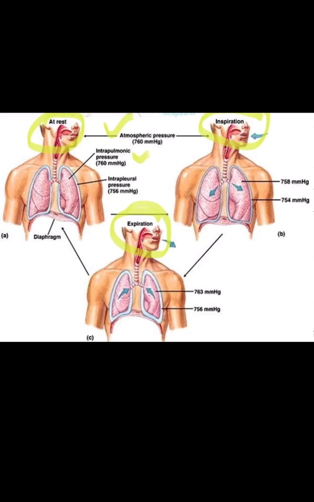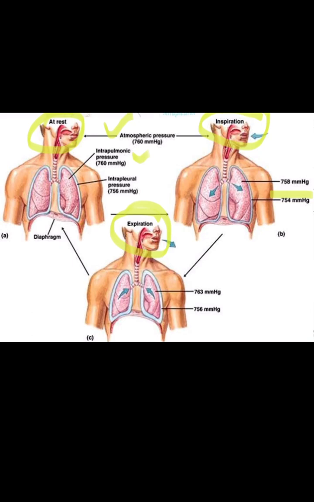That means it is the same. During inspiration, as we have already discussed, the pressure inside decreases. The intrapulmonary pressure, which was 760 millimeter of mercury, now becomes 758 millimeter of mercury. And when the pressure decreases, the air enters from the atmosphere into the lungs.